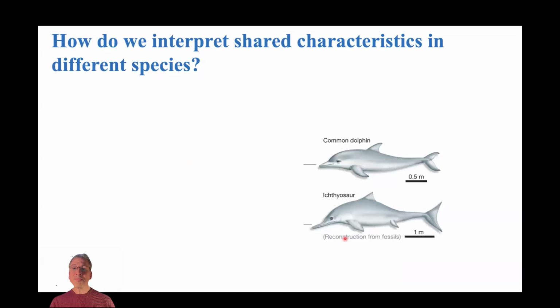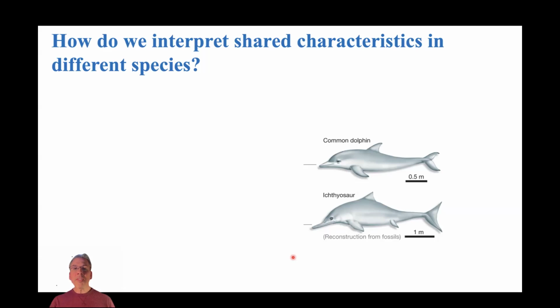So for example, if you take a look at this image here, we see a dolphin, right, a common dolphin, and also this extinct ichthyosaur. They look remarkably similar, right? They're both aquatic. They both have this very streamlined body plan, good for swimming through water. So you might be tempted to look at those and say, well, that streamlined body plan for swimming through water, that's probably homologous, right, in those two lineages.